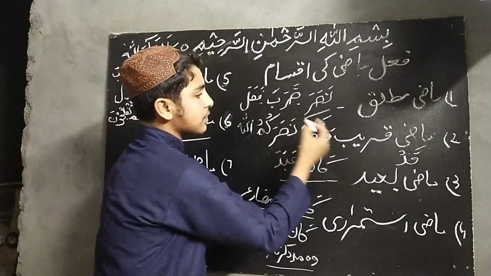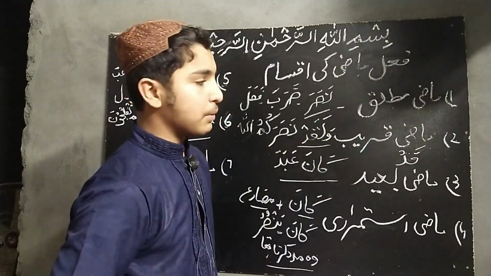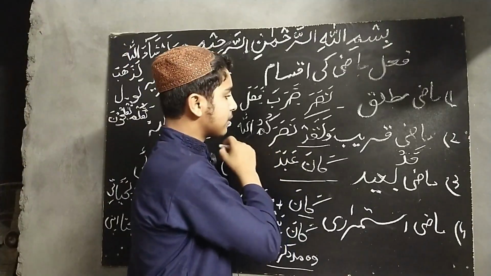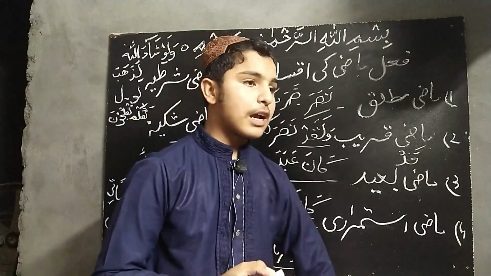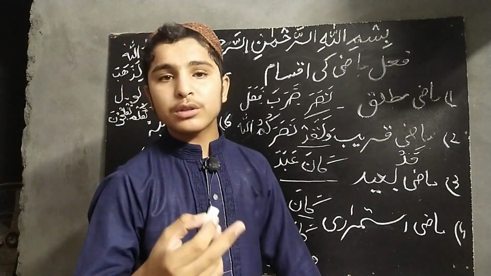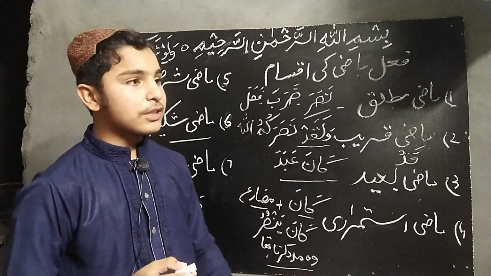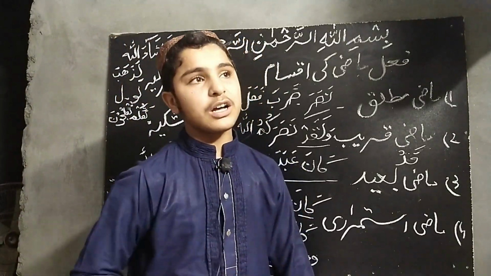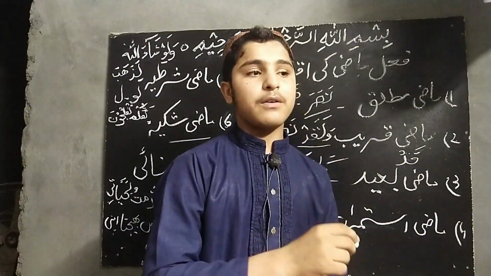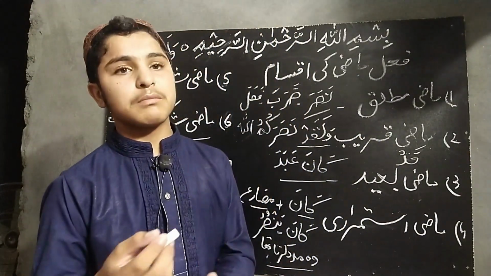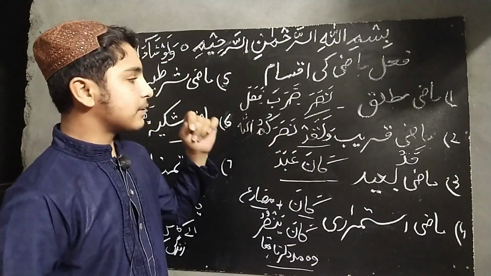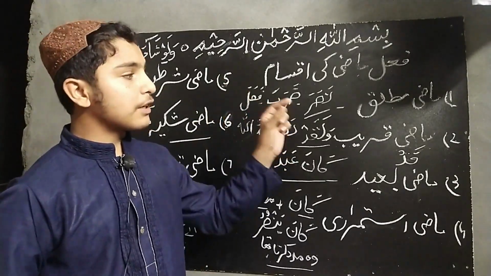In mazi kareeb, such a work will be described which is recently completed. A Quranic example of this is وَلَقَدْ نَصَرَكُمُ اللَّهُ. In this example, Allah Almighty described that situation. It was revealed at the time of Ghazwa Uhud, the battle of Uhud. In this, Allah Almighty demonstrated toward the situation of Ghazwa Badr, the battle of Badr. In the battle of Badr, the help of Allah came by means of angels and other things. In this, Allah Almighty has described that which was recently completed.